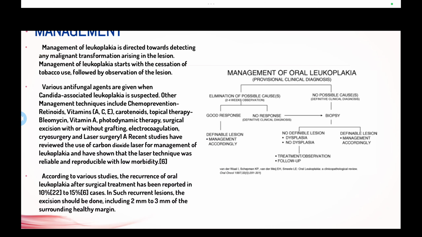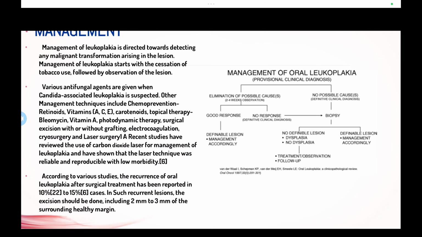Now, management of oral leukoplakia begins with a provisional clinical diagnosis, then estimation of possible cause, and 2 to 4 weeks of observation of the patient.